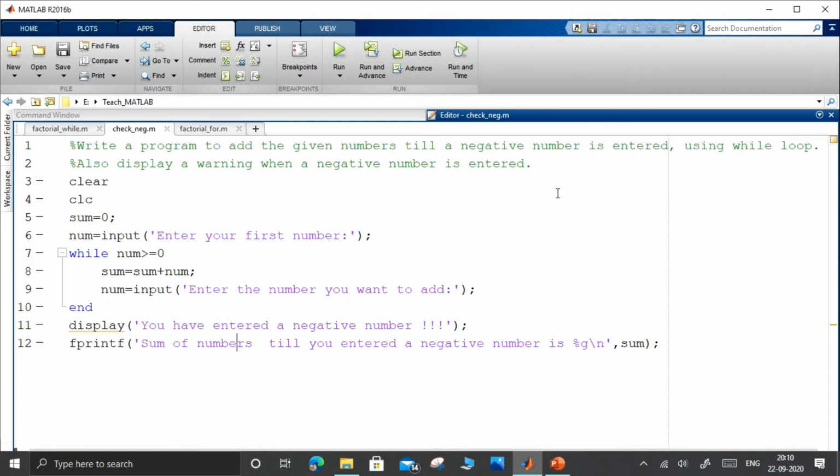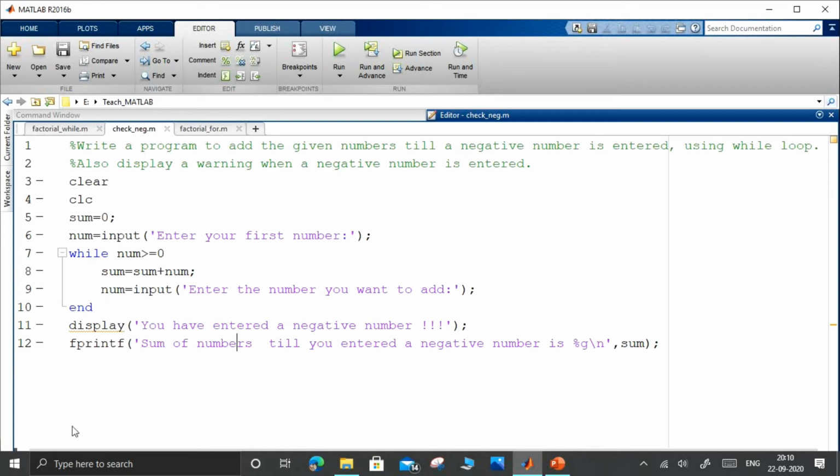So we have to add the numbers continuously, indefinitely, forever, as long as the user is giving a input of positive numbers. The moment the user gives a negative number, we should stop the summation and we should display a warning that a negative number is entered.